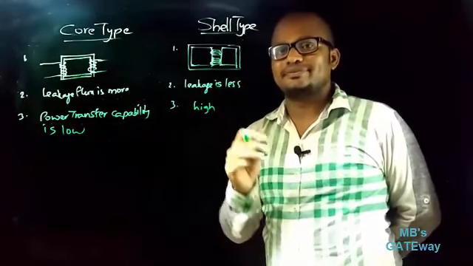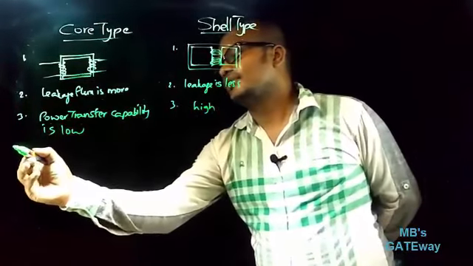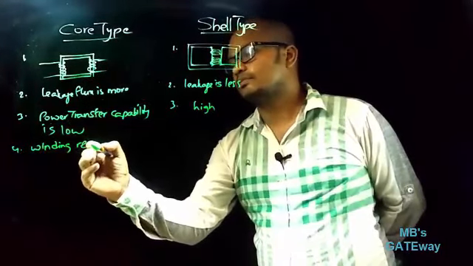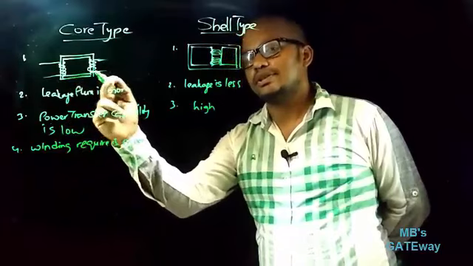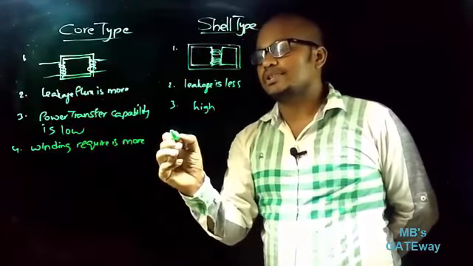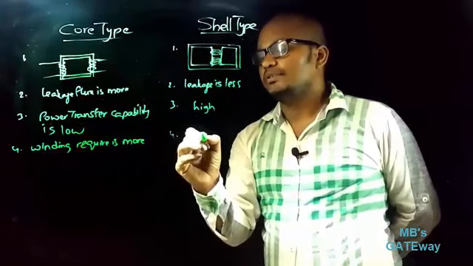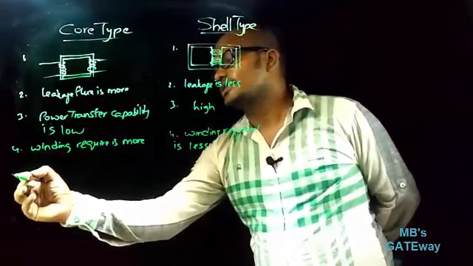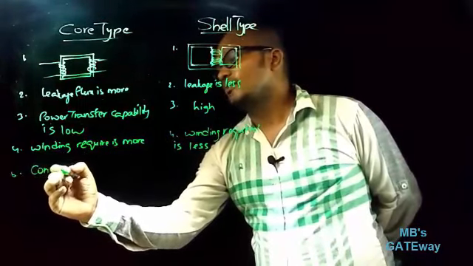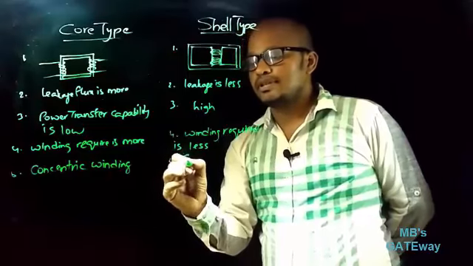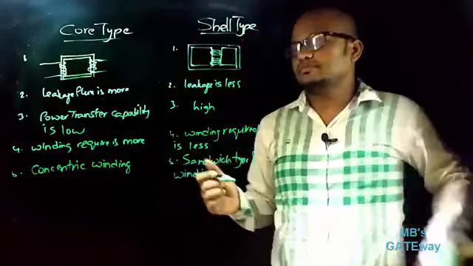In core type the winding required is more, that is copper material required is more, because these are placed horizontally, whereas in shell type, as windings are placed vertically, winding material required is less. In core type concentric type of winding is used, whereas in shell type sandwich type of winding is used.